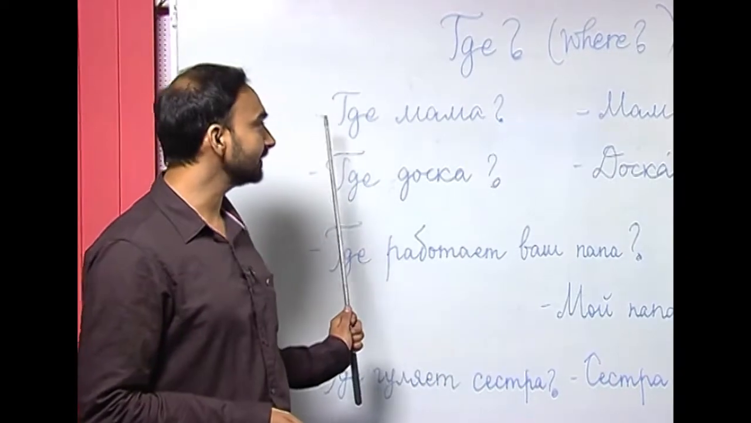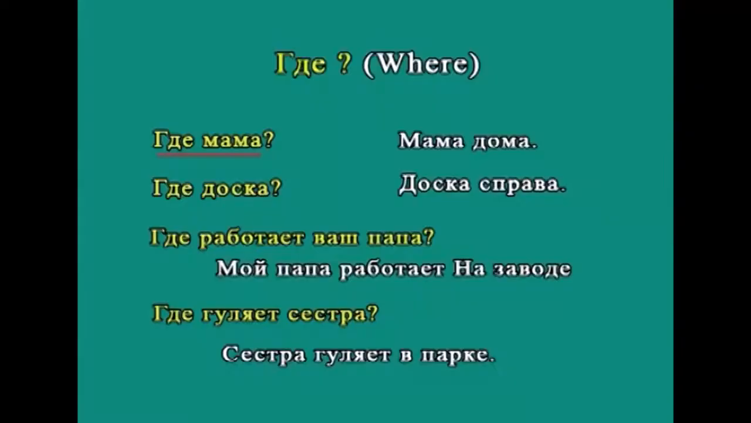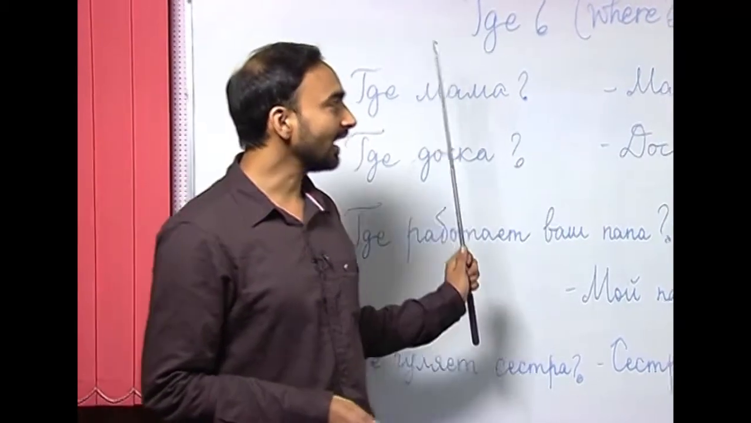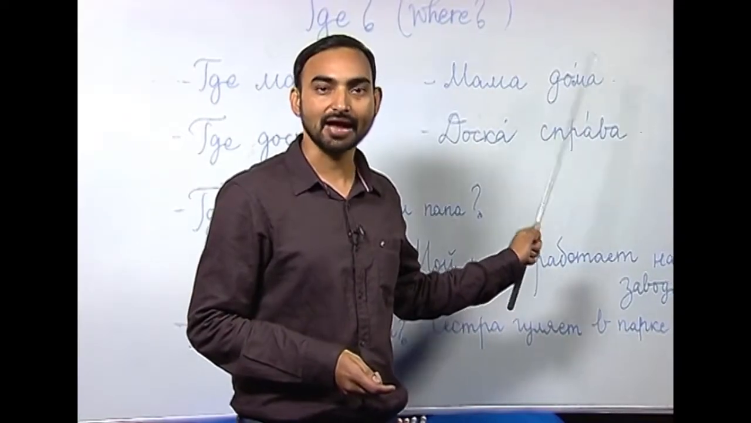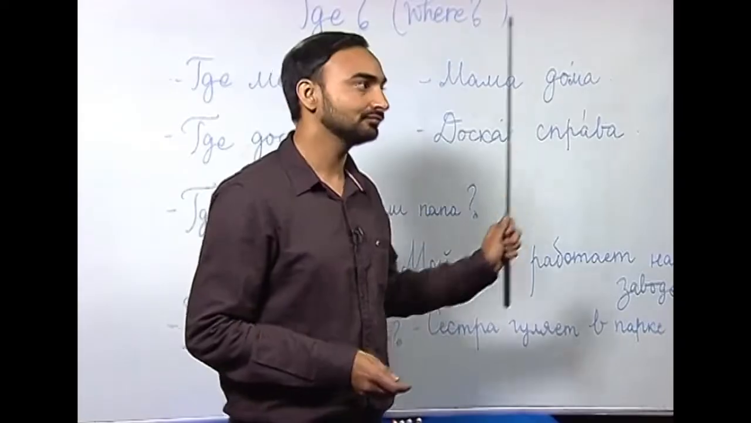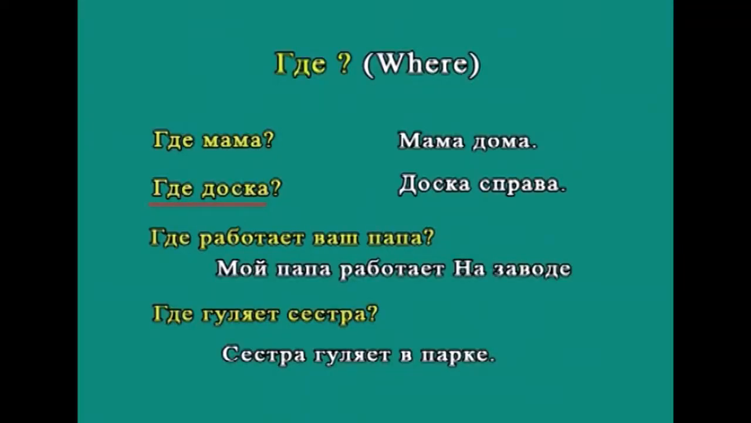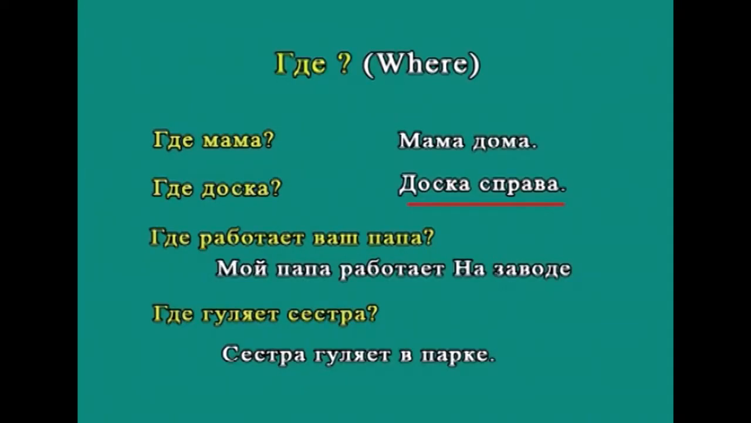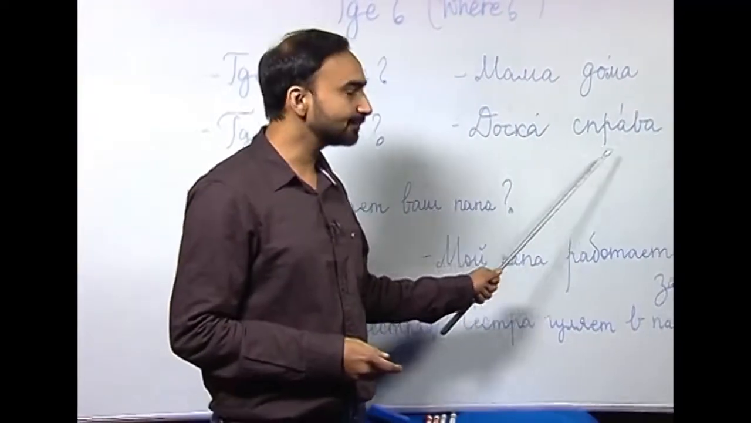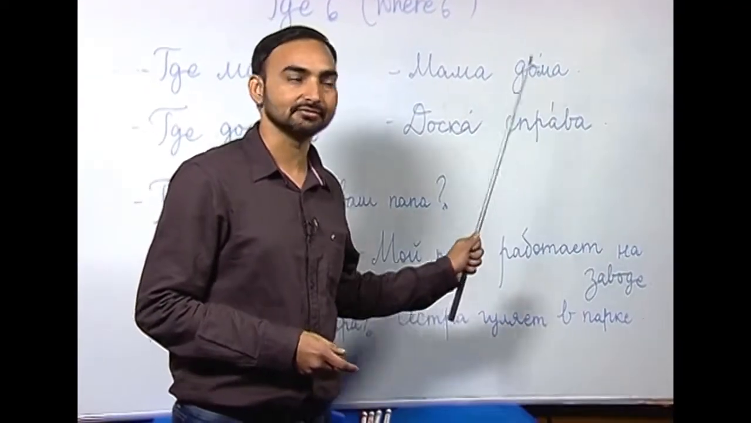The first sentence I have written here is an interrogative sentence. Где мама? Where is mother? Где мама? And how do you answer this question? Мама дома. As you can see, дома here is the adverb of location, at home. Mother is at home. The second question is где доска? Where is the blackboard? Доска справа. The blackboard is on the right. Again, this справа is an adverb of location.